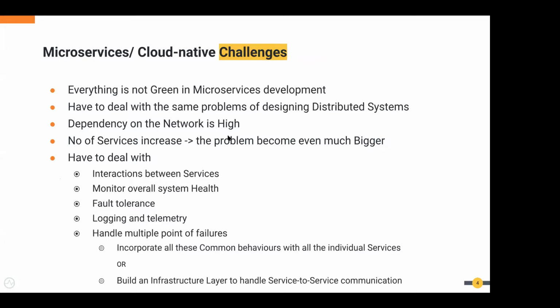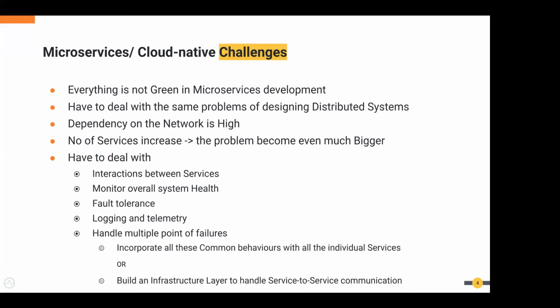With microservices, and especially cloud native development, there's a huge dependency on the network because services have to talk to each other, monitor the health of the services, and capture logging and telemetry details. As the number of services increases, the problem becomes even bigger and very difficult to handle.